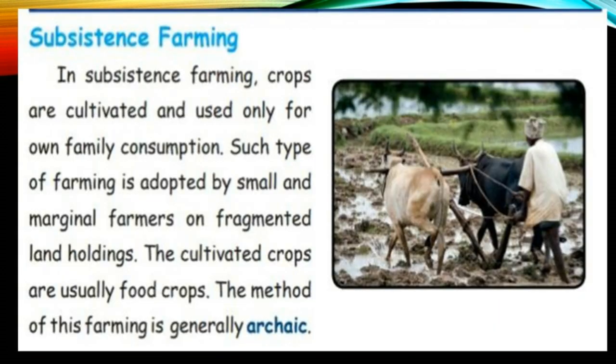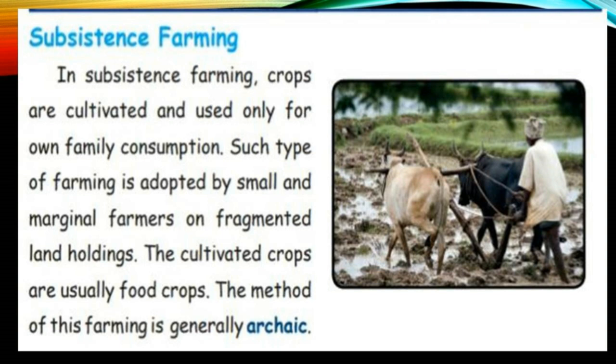Subsistence farming. In this farming, crops are cultivated and used only for our own family consumption. Such farming is adopted by small and marginal farmers on small land holdings, because this type of farming is only for their own family. It is not for others. It is cultivated only in a small area.